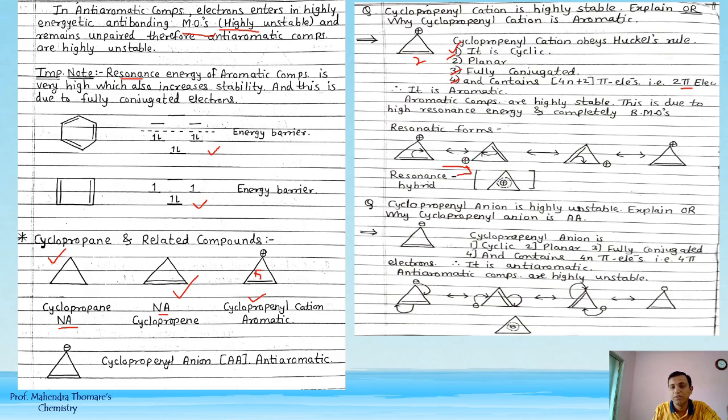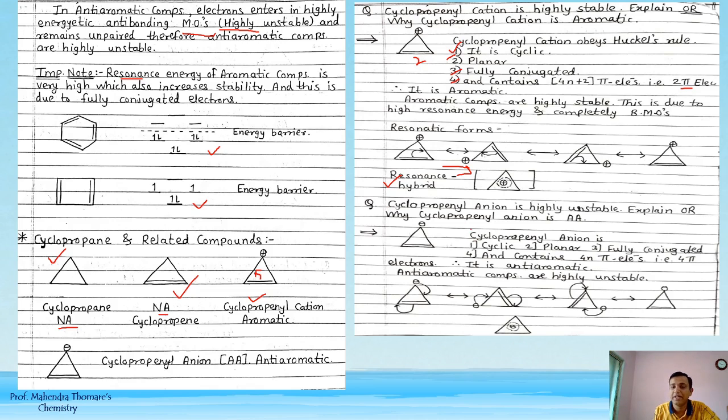This double bond goes here, so here is positive charge, so it also moves here, now the positive charge is here. So the resonance hybrid, this is the structure of the resonance hybrid, means resonance हो रहा है, दो तीनों कार्बन पर पॉजिटिव चार्ज घूम रहा है. The cyclopropyl anion is highly unstable.